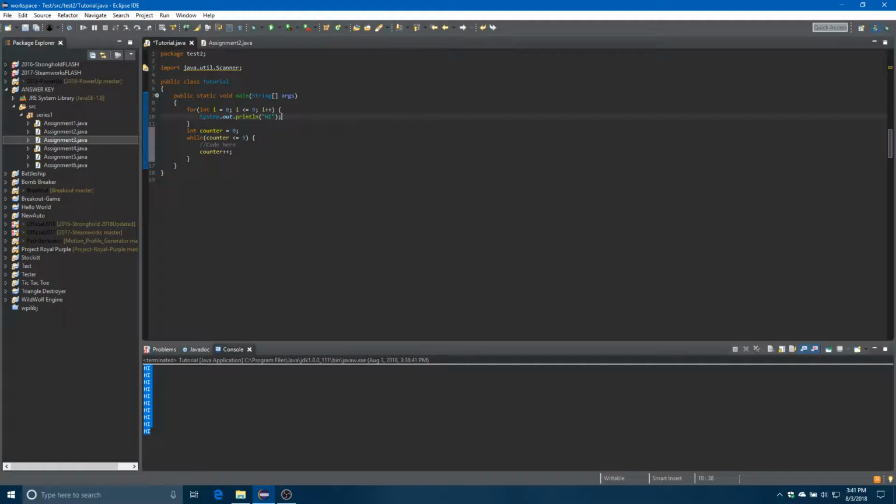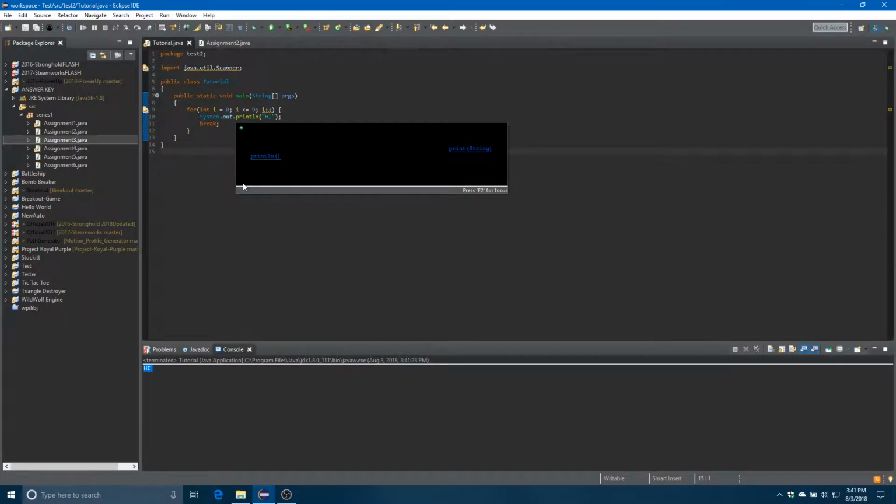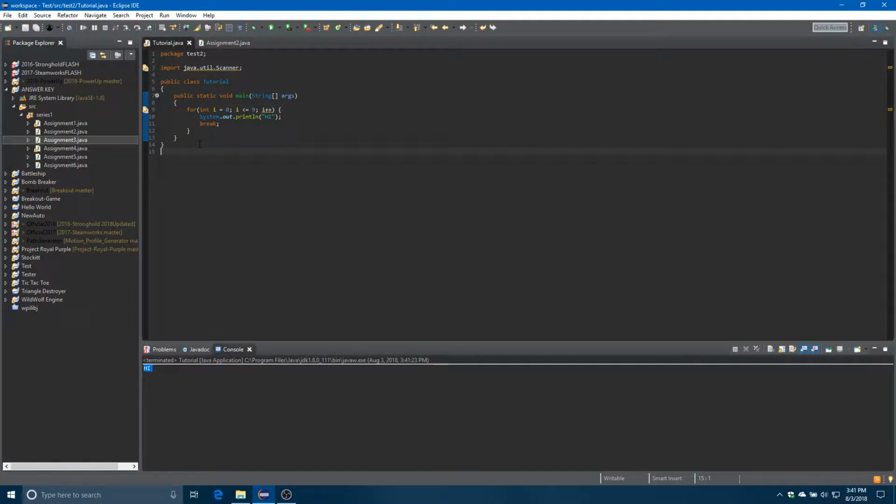And then I think when we were talking about if statements, I mentioned break. Break is always useful if you want to break out of a for loop. For example, here, let me delete this while loop, otherwise it'll run forever. Well, it won't run forever in this case, but I'll just delete it anyway. Yeah, you'll see it only ran through once because it had that break. I don't think I'm going to go over while loops too much because they're honestly not that useful. You don't really need to worry about them for the most part, at least not in my experience. But let's see what we could do next.